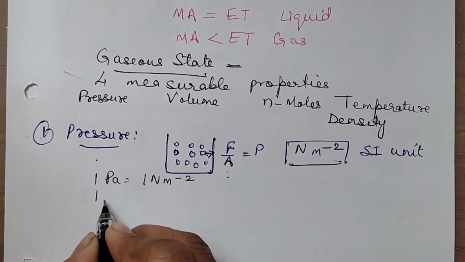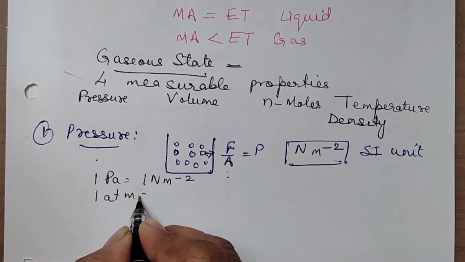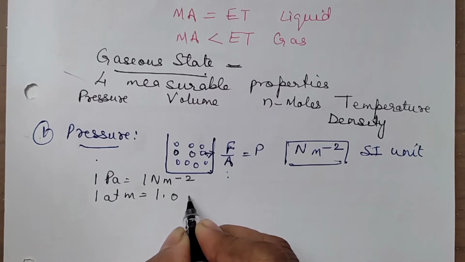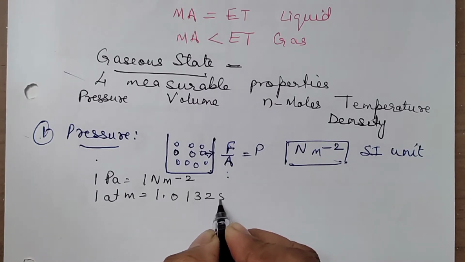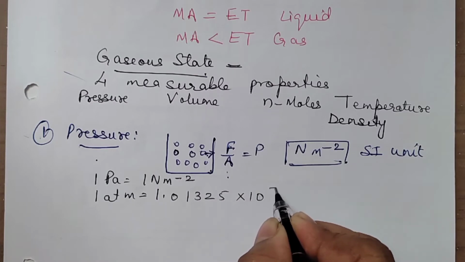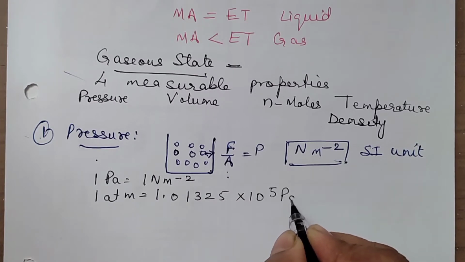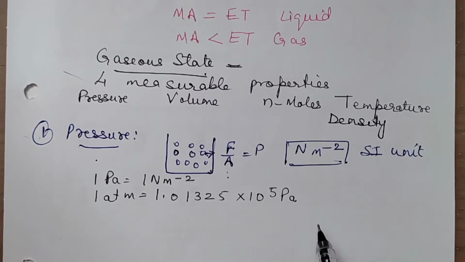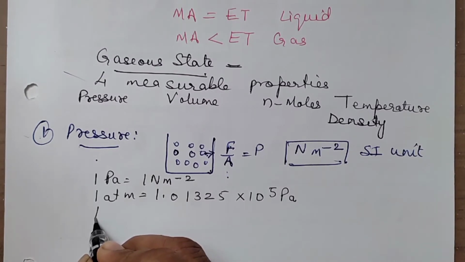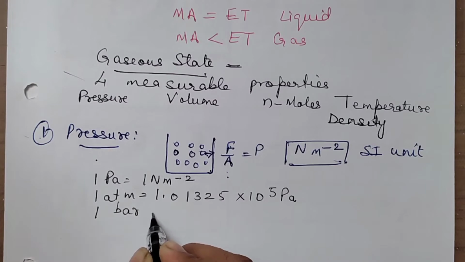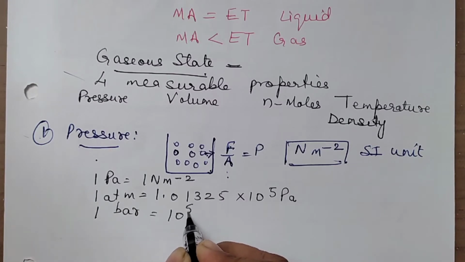So we say 1 atmosphere is equal to 1.01325 into 10 to the power 5 Pascal. We can say also Newton per meter square, but I told you atmosphere, Pascal, and some more units which I am discussing, we'll be using them. And apart from that, you also have bar. So where we say 1 bar is equal to 10 to the power 5 Pascal.